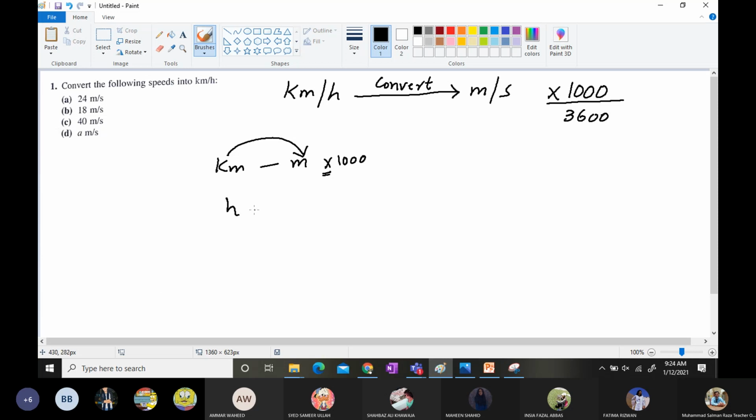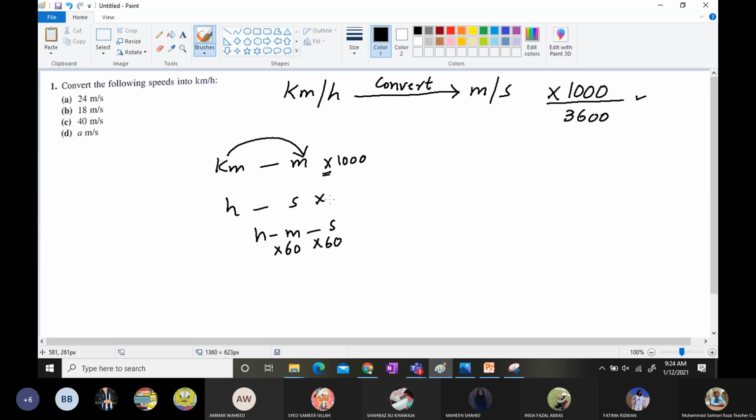Now an hour when it comes to seconds: hour first goes to minute and then goes to second. Hour changes to minute by multiplying by 60, and minutes change to seconds by multiplying by 60. So 60 into 60 is 3600. This is the general formula over here.